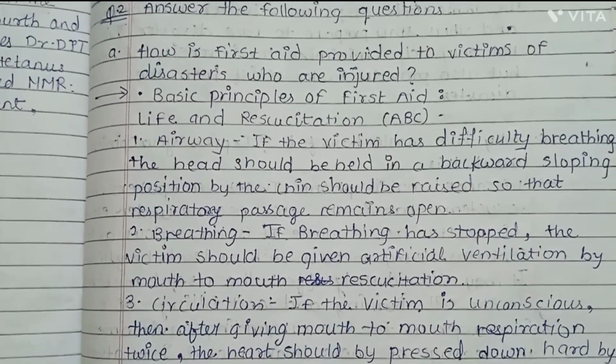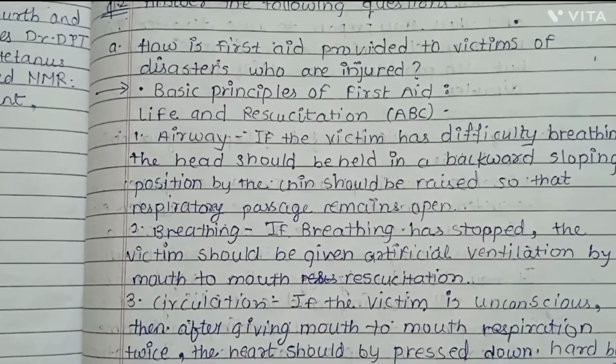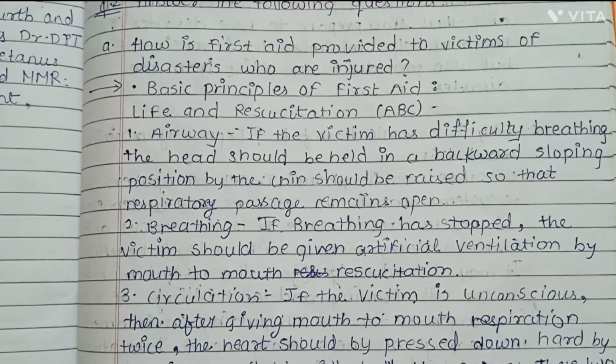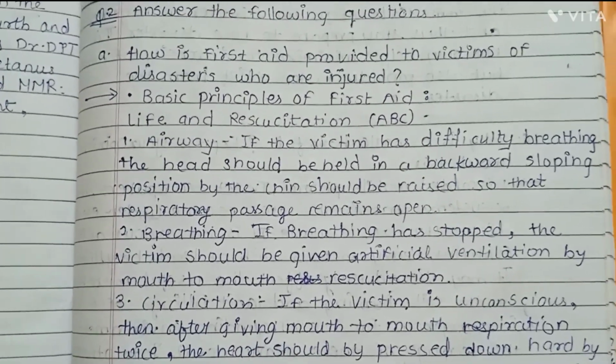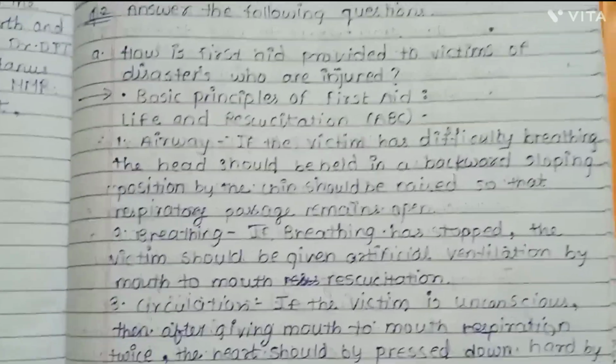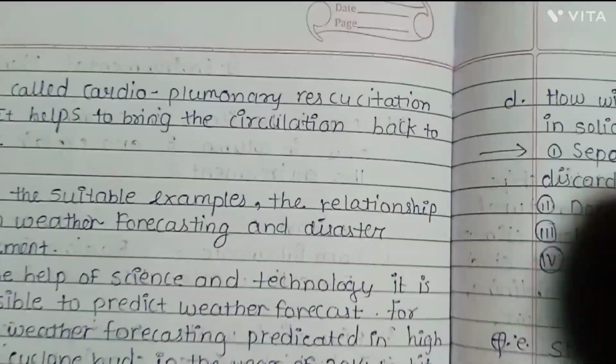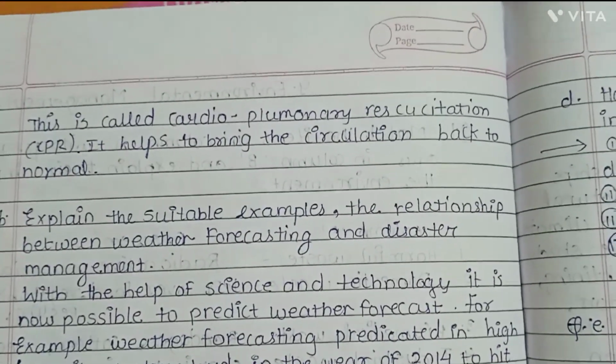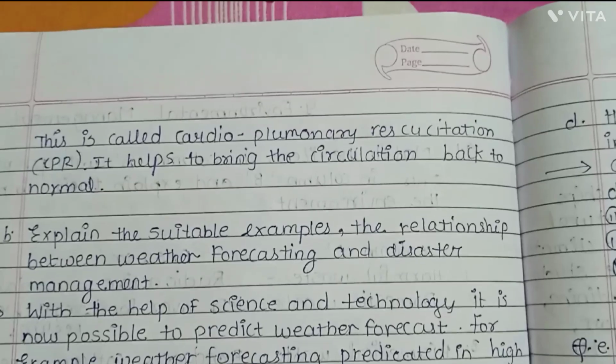Circulation: if the victim is unconscious, then after giving mouth to mouth respiration twice, the heart should be pressed down hard by pressing the chest with both the palms. These two actions should be repeated alternately for about 15 minutes. And this is called cardiopulmonary resuscitation. It helps to bring the circulation back to normal.